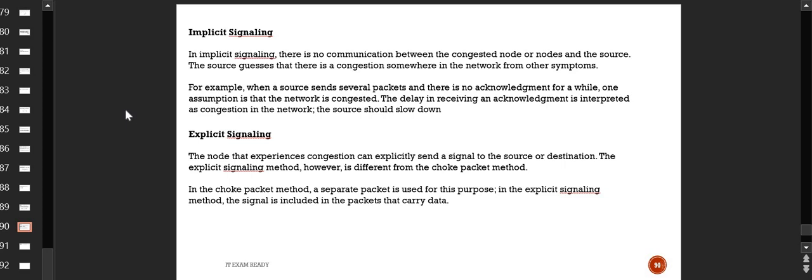That is called implicit signaling. Understanding things without saying, people understand without saying. That is implicit signaling. Explicit signaling is that you need to tell it.